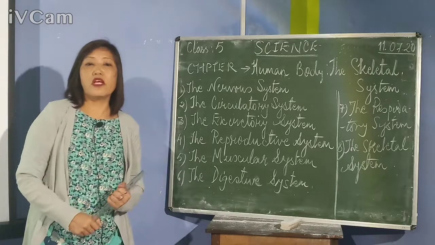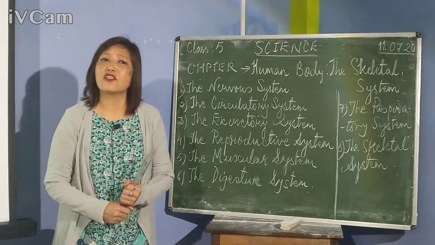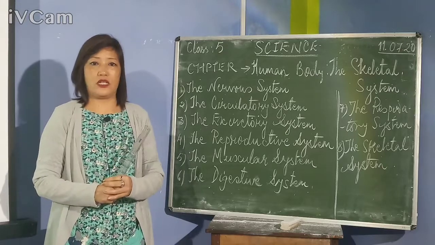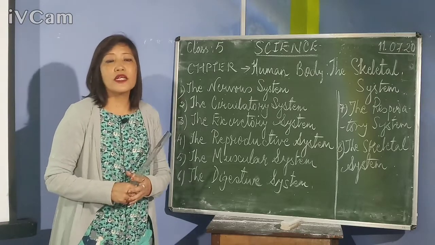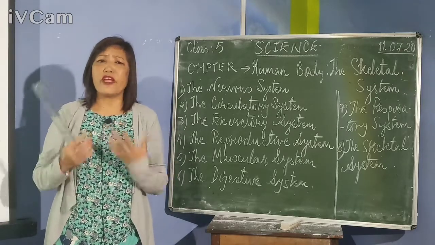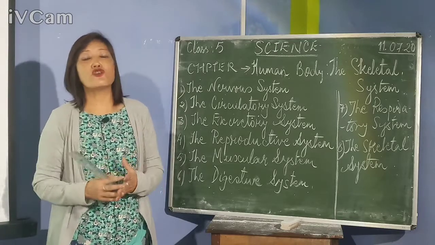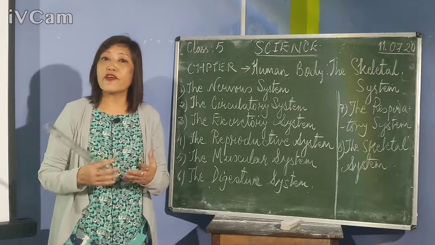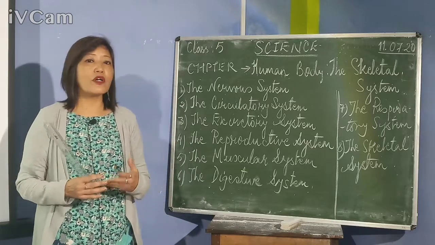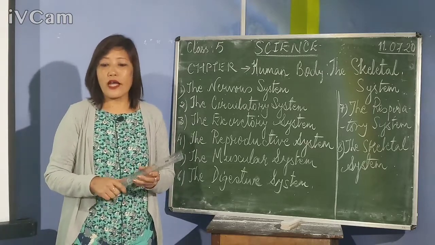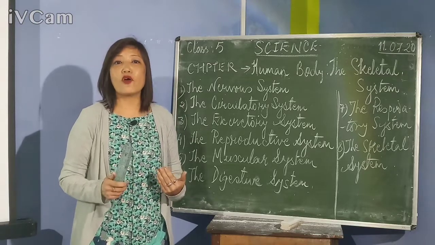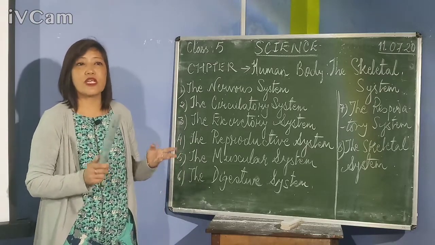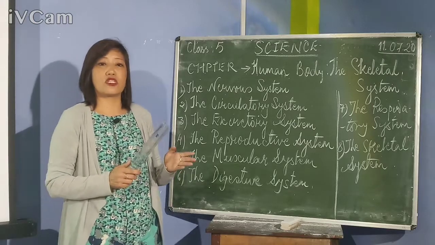Now, children, the skeletal system is not the only system that we have in our body. Our body performs various functions, and to control all those activities, we have different types of systems in our body. So, I feel it is very important for you all to know the names, at least the names and the organs included in those systems.